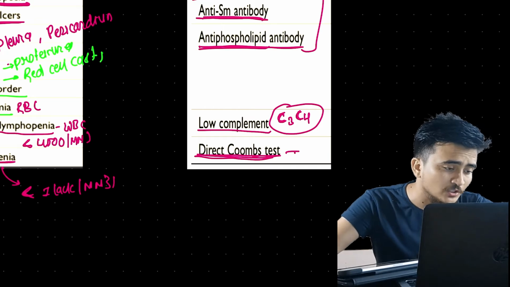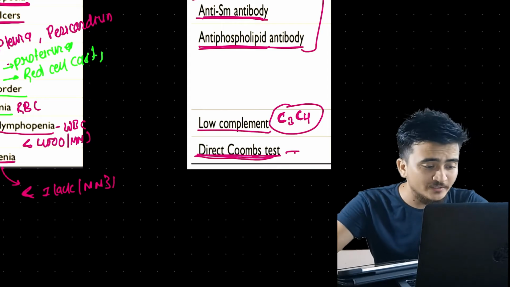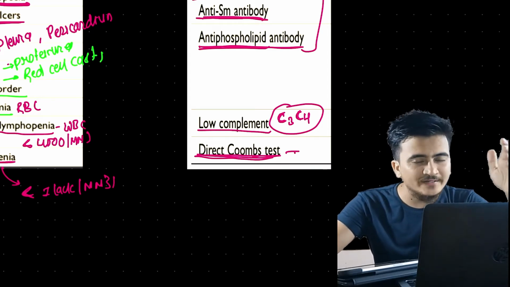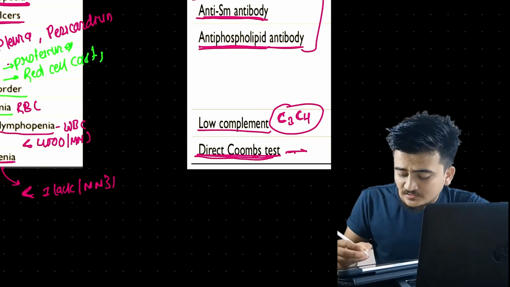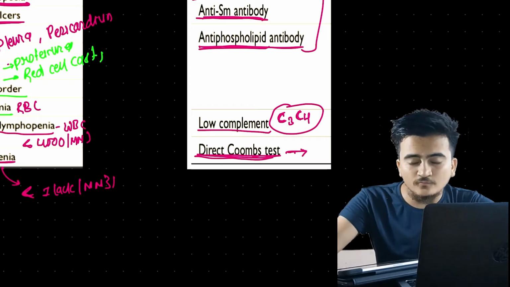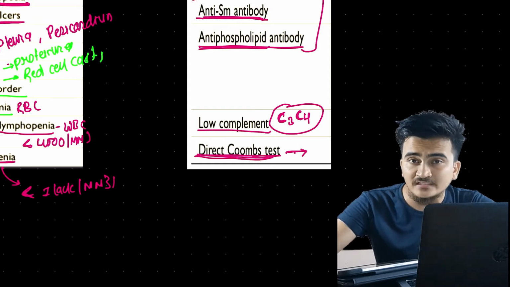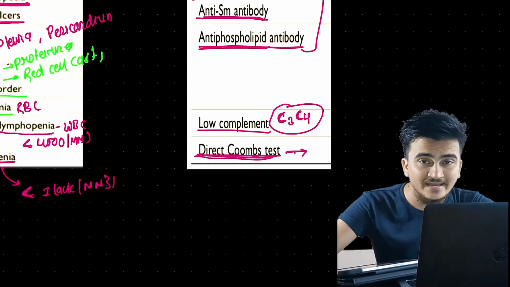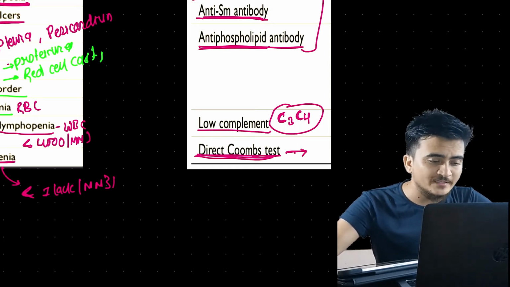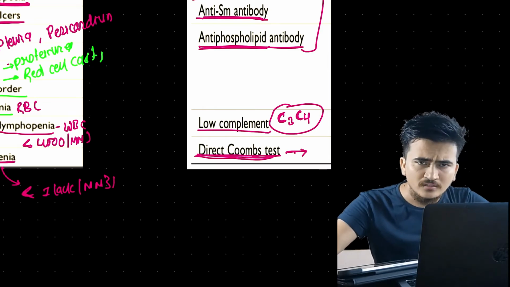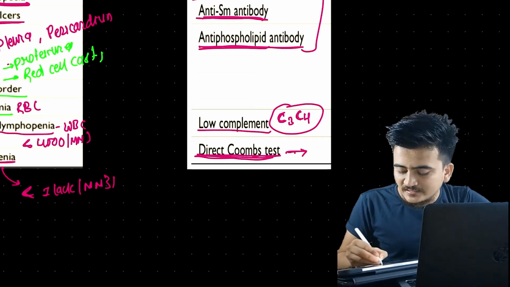The Coombs test is done to detect autoantibody against RBC antigens. Now, while we are diagnosing for SLE, if the person is suffering from autohemolytic anemia, then there will be a large number of autoantibodies against RBC antigen.